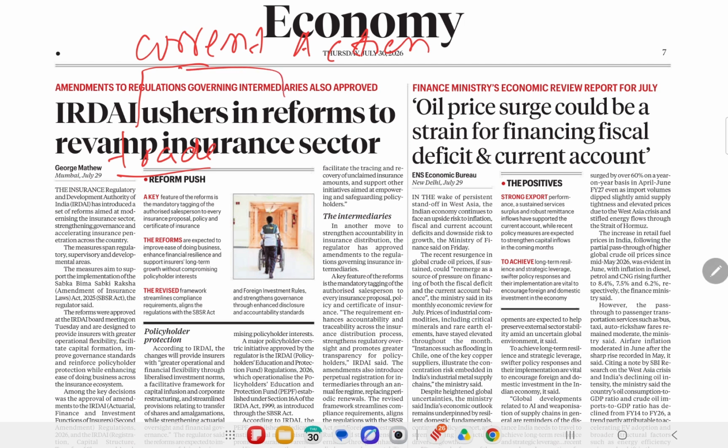Other components of the current account are your remittances, the money which Indians send from abroad. Here we are in a net surplus. India's net surplus is around $80 billion. So India is the highest receiver of foreign remittances. Then other things include gifts, etc. So overall, India suffers a current account deficit. Meaning, overall our net trade is negative. We are importing more in value compared to what we are exporting.